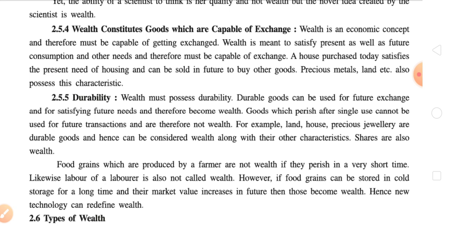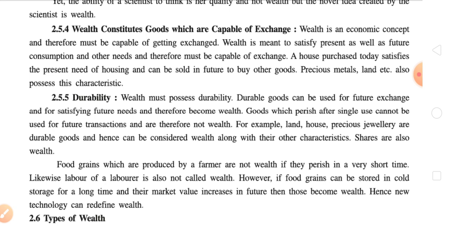So wealth is meant to satisfy the present. Right now, whatever we have is our current wealth. Like, if my income is more than enough for satisfying my family's needs, then that income becomes wealth for me, and I can satisfy all my present needs as well as save some for future needs. And in future, whenever my income is very low, or I am not able to earn anything, at that time I will use this money as wealth, which can be used for the consumption of my future needs also.